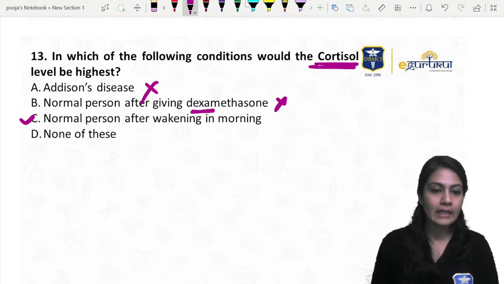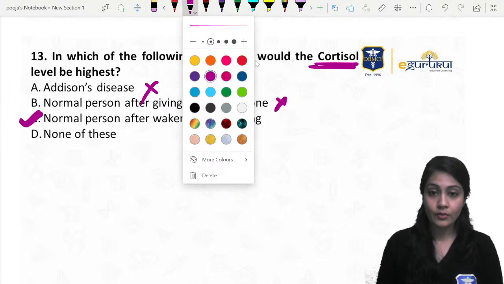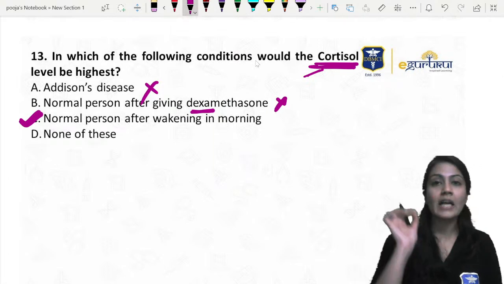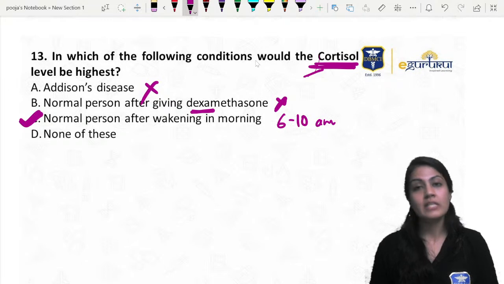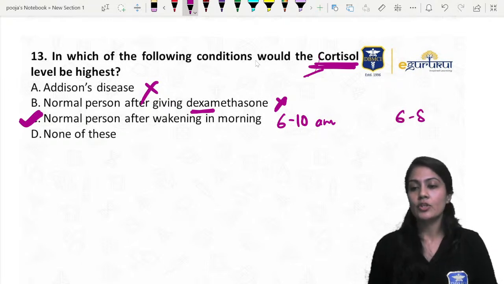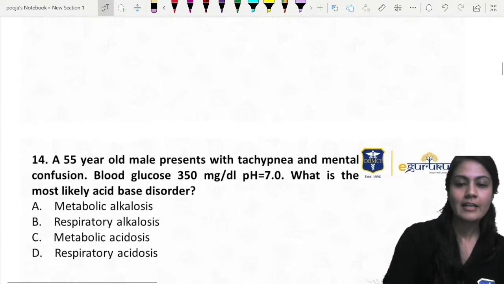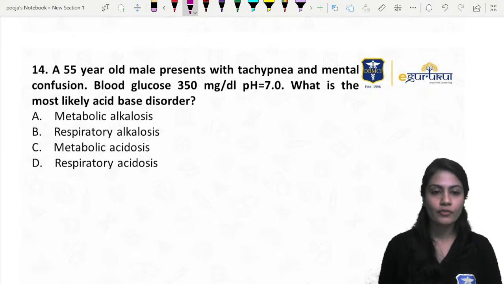And yes, definitely due to the diurnal release of this cortisol, it happens that after waking up in the morning, that is 6 to 10 a.m., the cortisol levels are high, as well as 6 to 8 p.m. the cortisol levels are high. I hope your levels are still high, right? Let's move on. It helps in coping with stress. Let's move on to the next question.